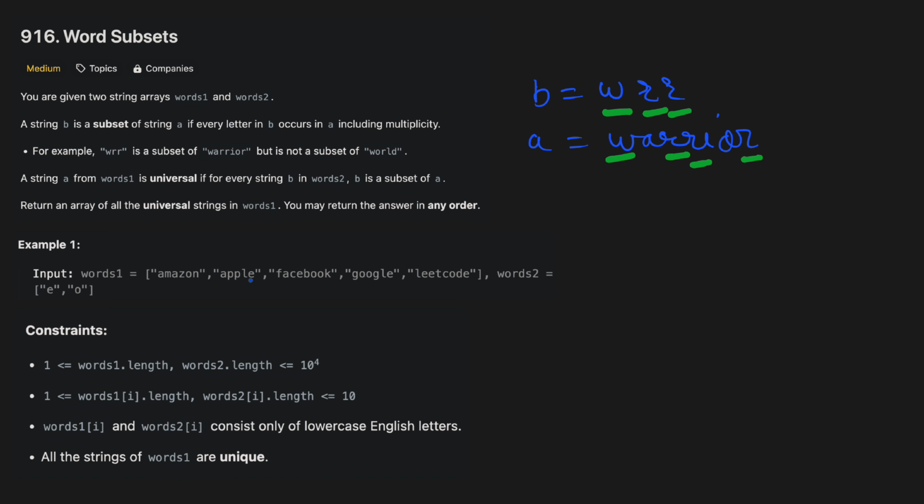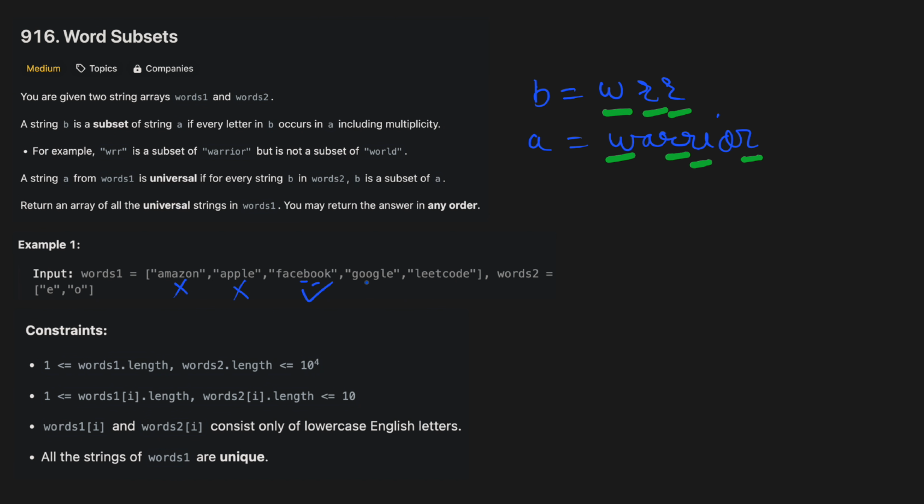Then in example 1, the first word in words 1 is amazing and we can see that E is not present in amazing. So this is not a universal word. Then we see apple and apple has E but it doesn't have O. So this is also not a universal string. Then we see Facebook. Facebook does have E as well as O. So this is a universal string.